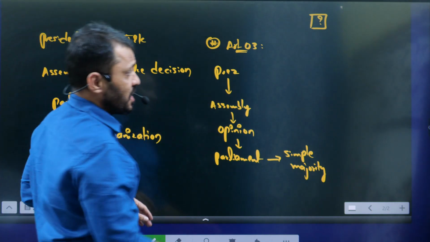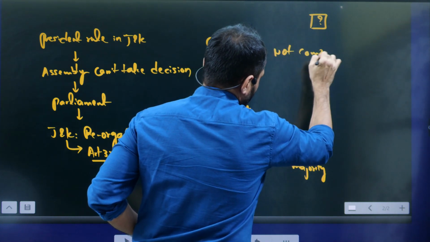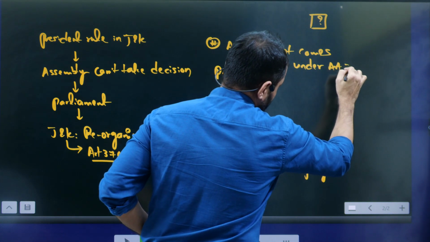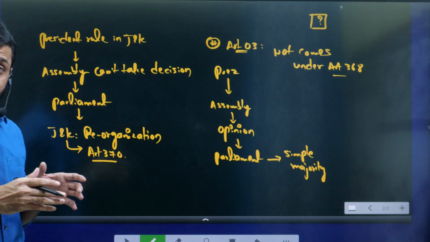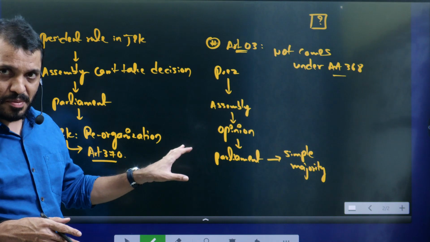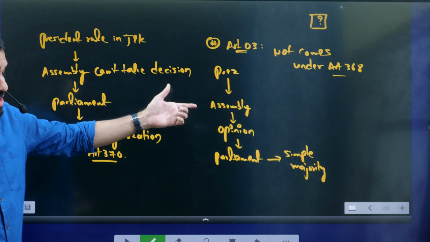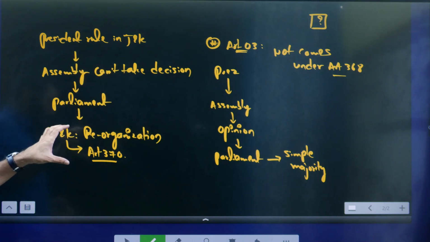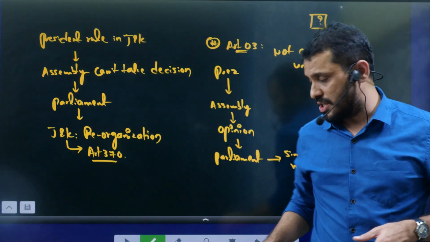Article 3 does not come under Article 368, because this bill does not require a special majority. To consider a bill under Article 368, the bill must pass through a special majority. Here it requires only a simple majority. So this procedure was not followed here. Why? The Assembly was not there at all, so that is the reason they did not follow the procedure. These are some of the legal complications associated with the Jammu Kashmir division.